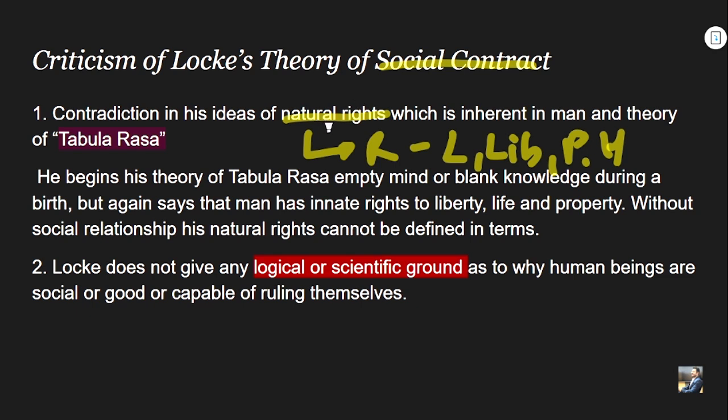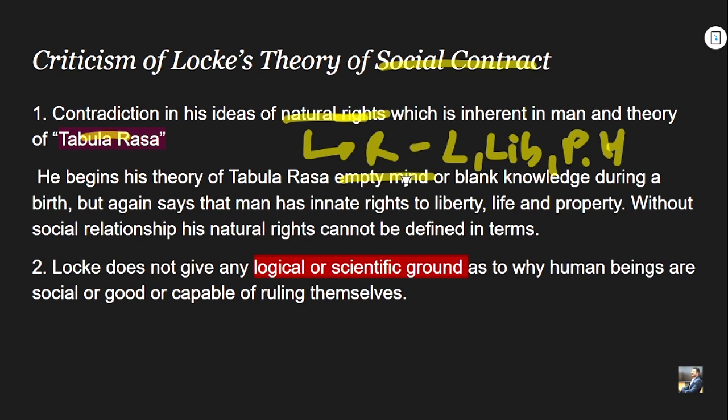So the first contradiction is between his idea of natural right, which is inherent in men, and his theory of tabula rasa. What is his theory of tabula rasa, and what is the contradiction between natural rights and tabula rasa? He begins with the theory of tabula rasa, that is, the empty mind. It becomes very important in ethics as well.